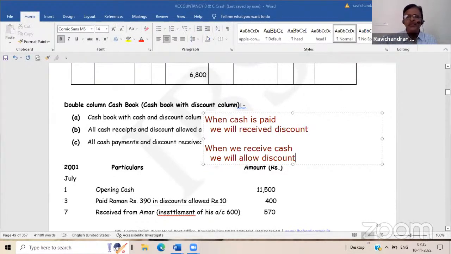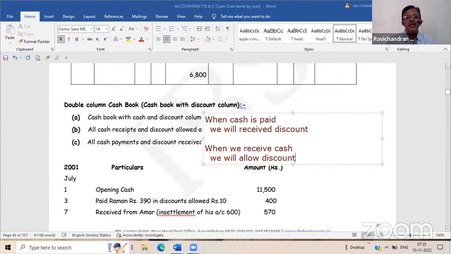Now you tell me, in the cash book, debit side, whether receipts are recorded or payments are recorded. Receipts. Suppose along with the receipt, I am recording discount also. Whether it is discount allowed or discount received? Discount allowed, sir.